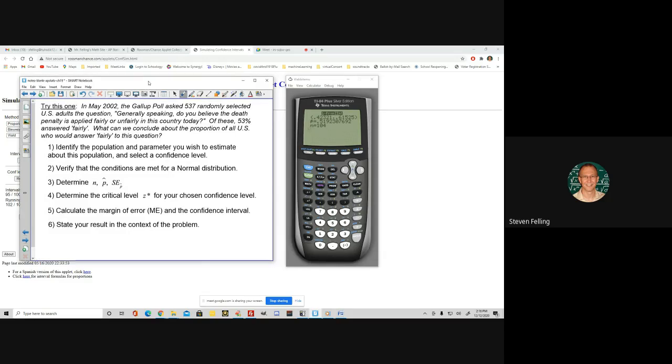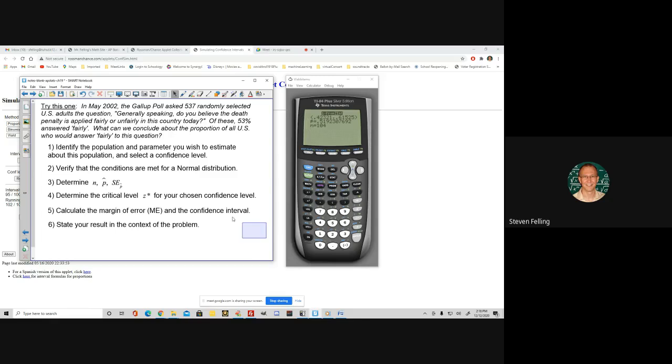Generally speaking, do you believe the death penalty is applied fairly or unfairly in the country today? And the only choices they were given is yes or no. So of these, 53% of the people answered fairly. What can we conclude about the proportion of all U.S. adults who would respond the same way?